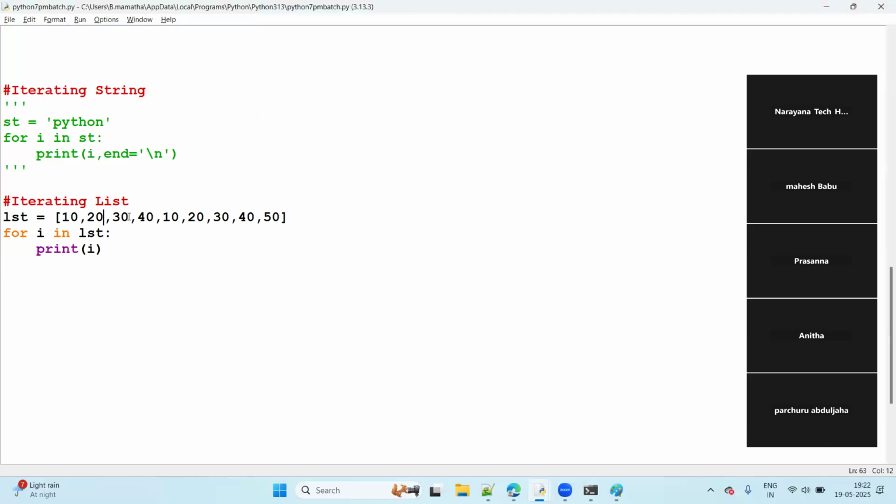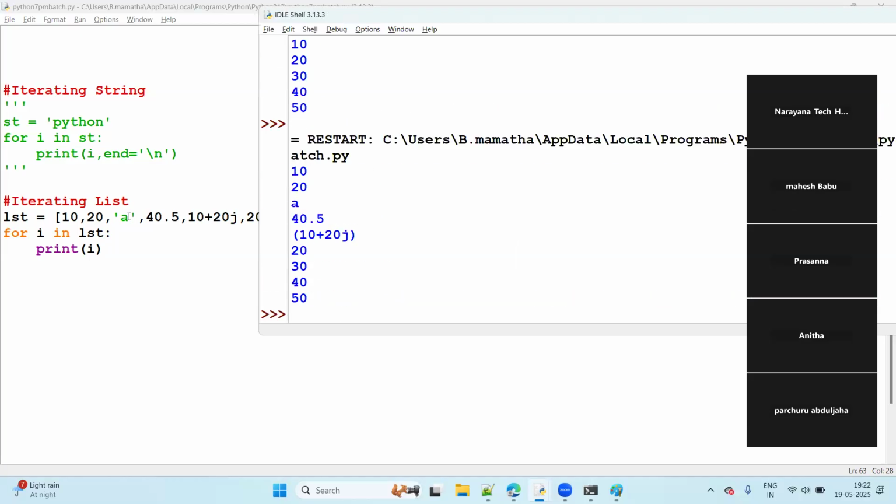Right? So you can take heterogeneous also. Let's take, suppose, A here. I will take 40.5 here, 10 plus 20j like this, right? You can take heterogeneous also, but same format, same output came here. You can see now, all executing one by one.